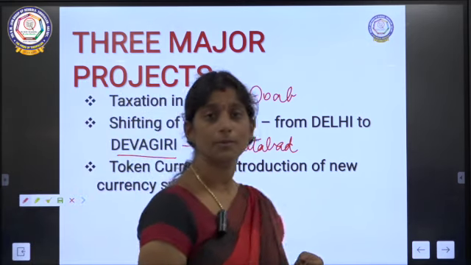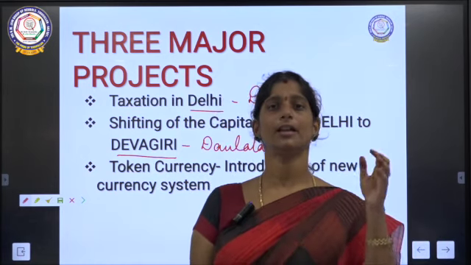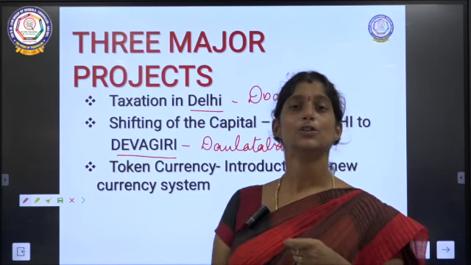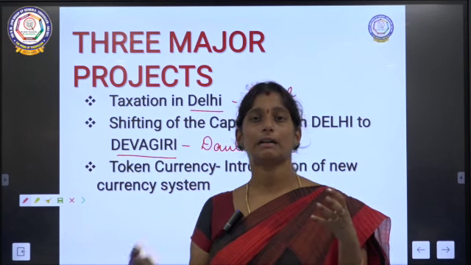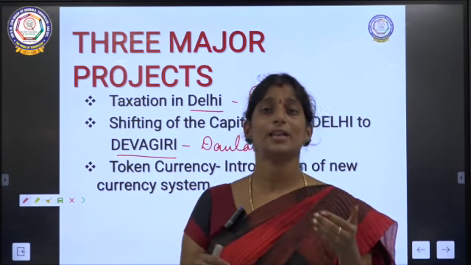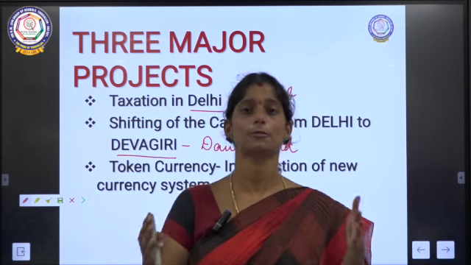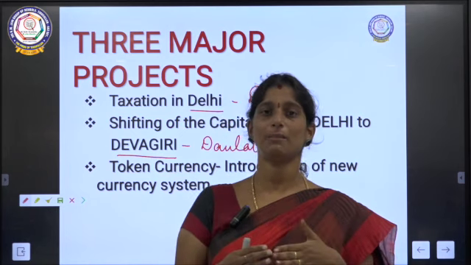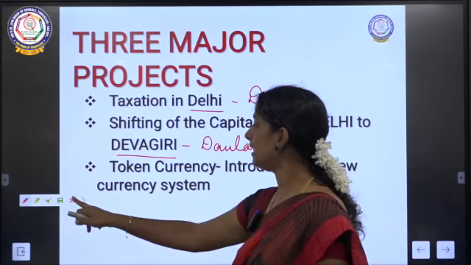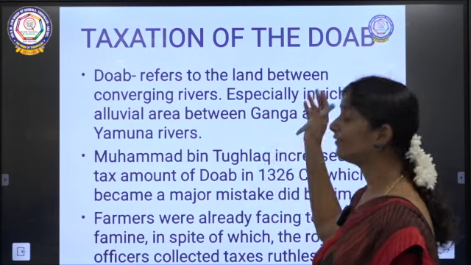So we have seen about Muhammad bin Tughlaq that he was a brilliant ruler, he was a prominent ruler, he made very good decisions, but he was in a hurry, right? Though he was a man ahead of times, he always made decisions in hurry. Though they were good decisions, but without proper planning, when they were implemented, that turned out to be a failure. Yes? So now we will see first about taxation of Delhi, taxation of DOAB.